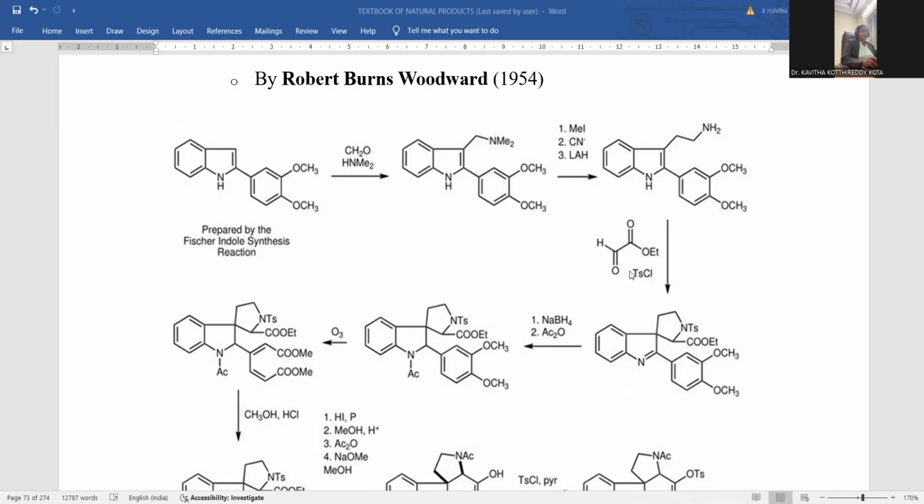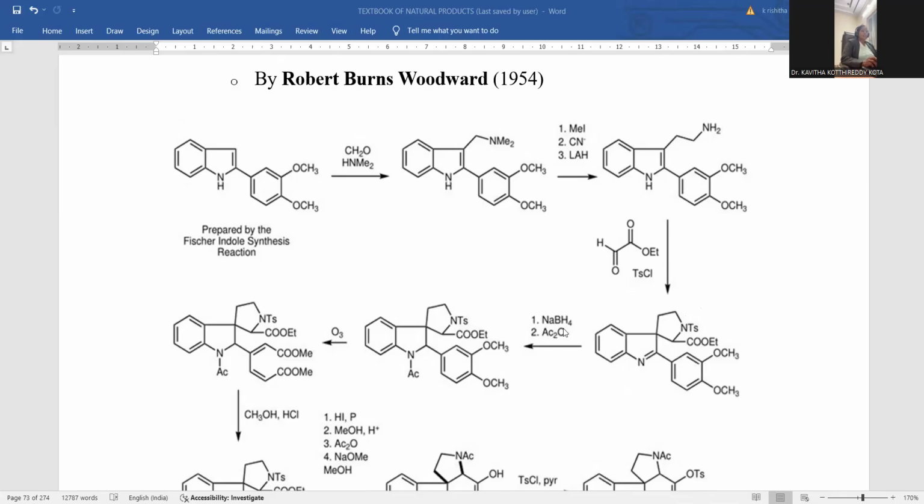Tosyl chloride is also one of the substances, which is the capping agent, the protecting agent. So upon the nitrogen the tosyl group will be added, and the N-tosylated compound will be generated, which participates in the annulation reaction. This will react in the cyclization giving rise to a pyrrolidine ring with the side chain of ester, tosyl chloride being a capping agent. Here the tosyl group is also originated. This is the way a new ring system is generated upon this indole moiety.